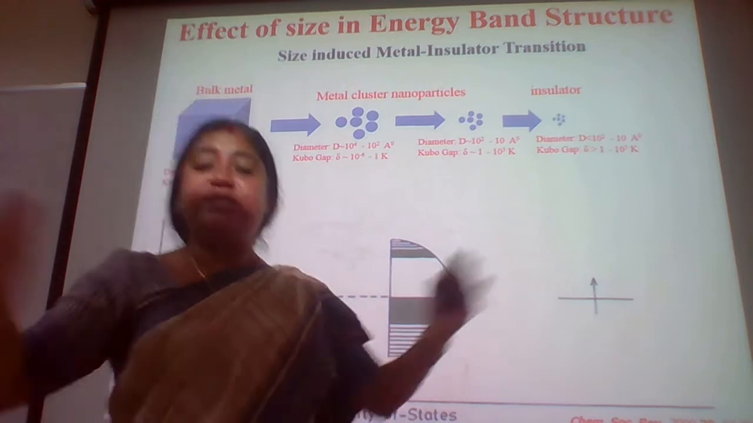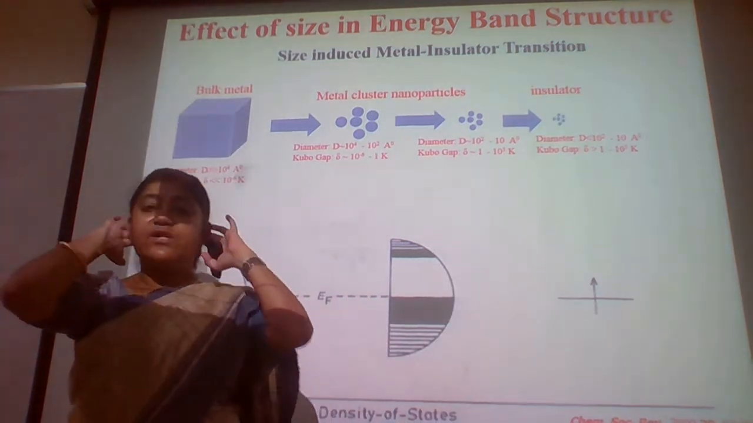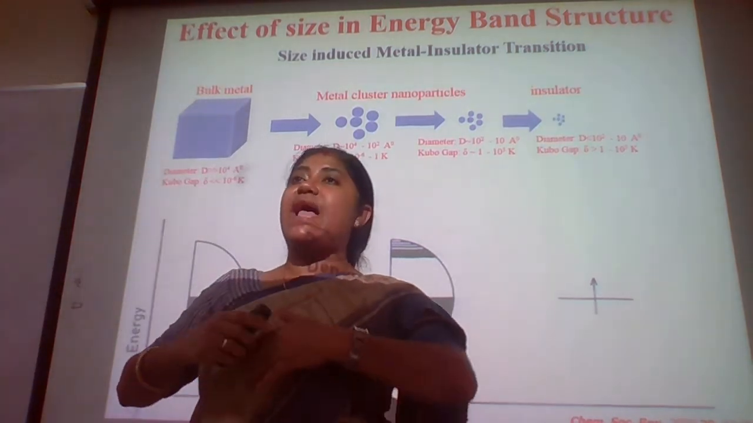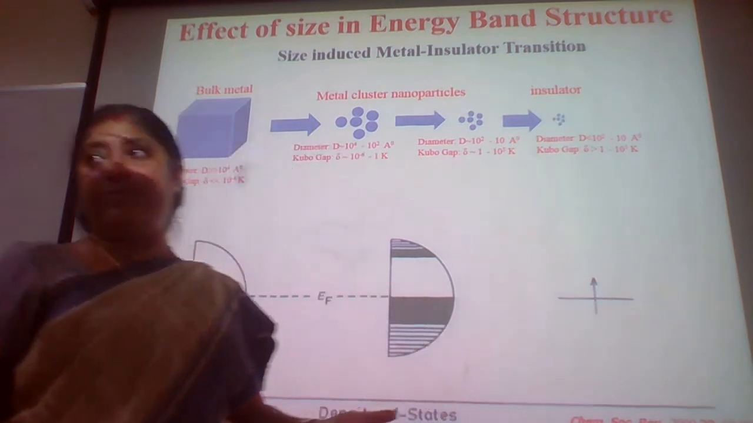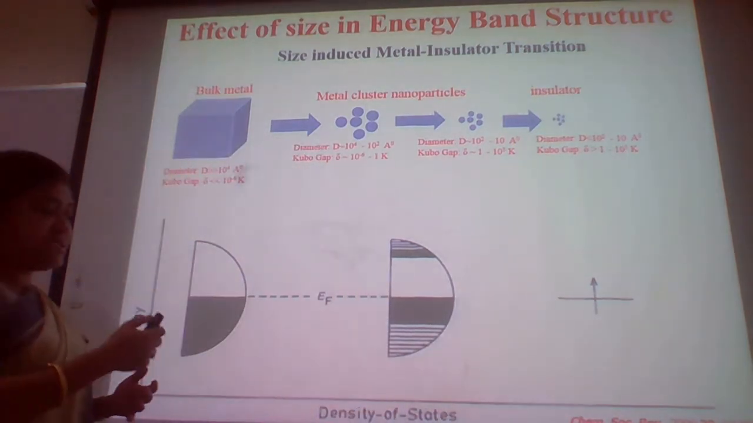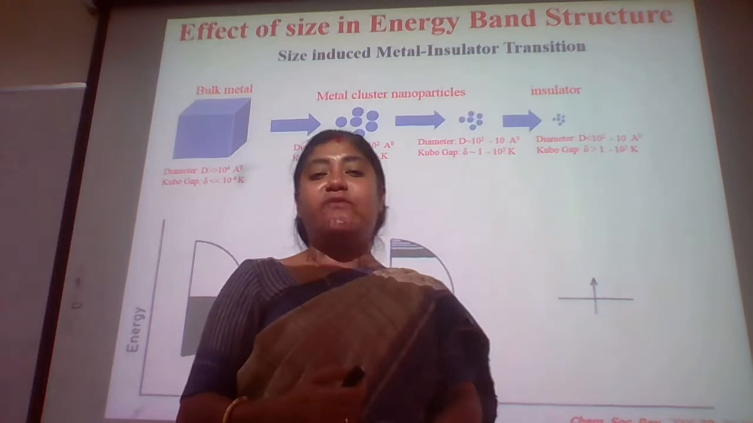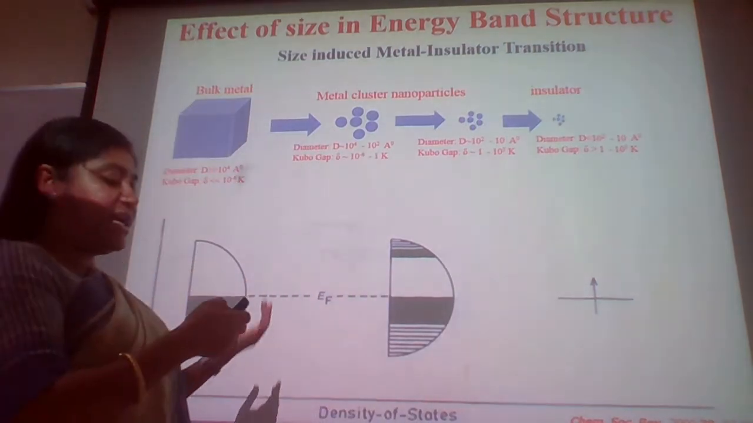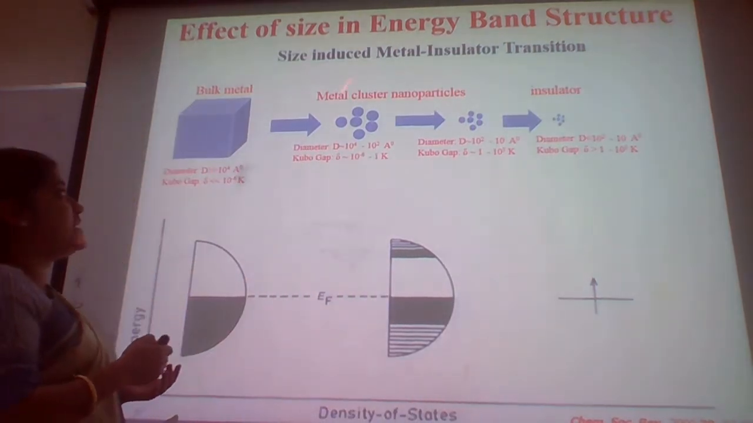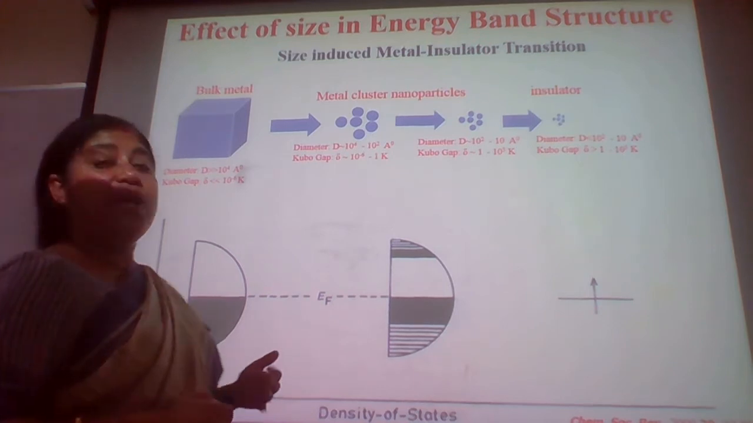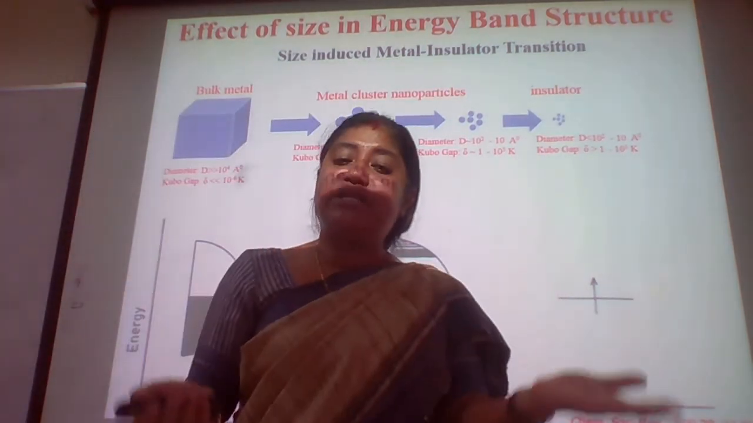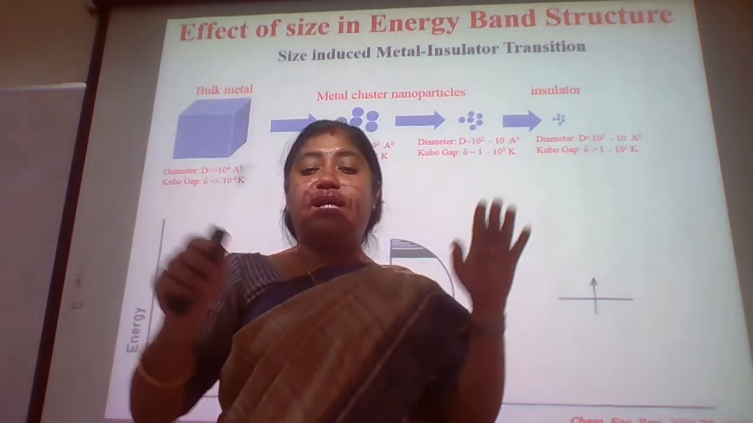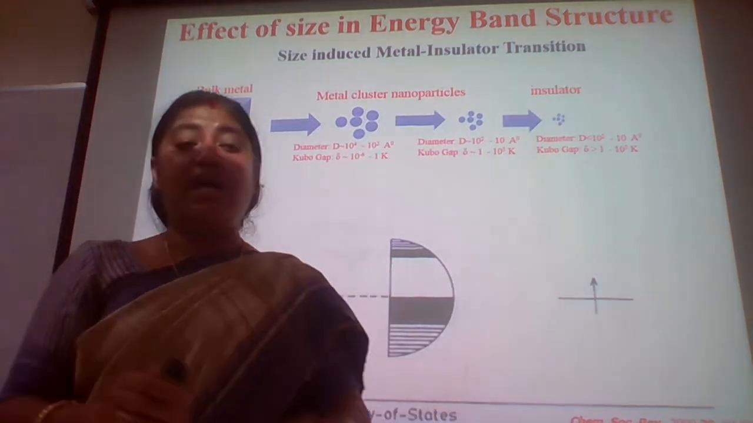You can see that just by reducing the size, we can exactly change the nature of the materials, exactly change the properties of these materials from highly conducting, which are basically the metals, and then they go to insulators. So this transition can occur when we are reducing the size.